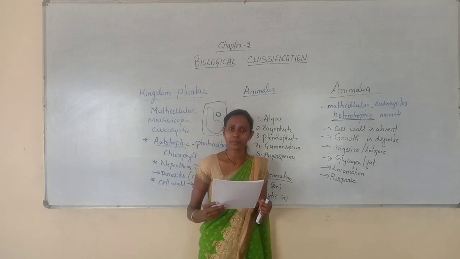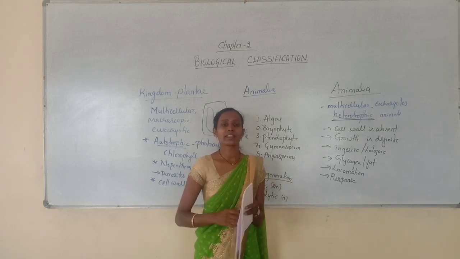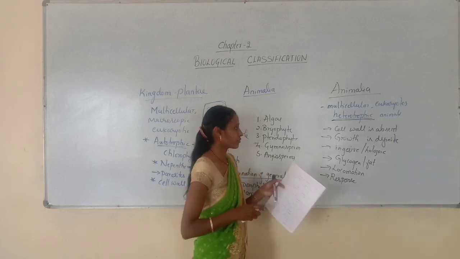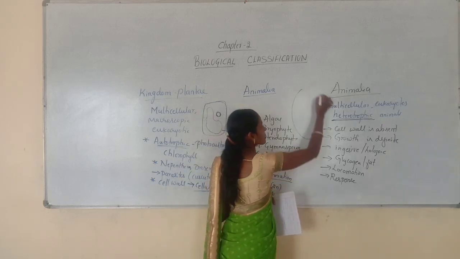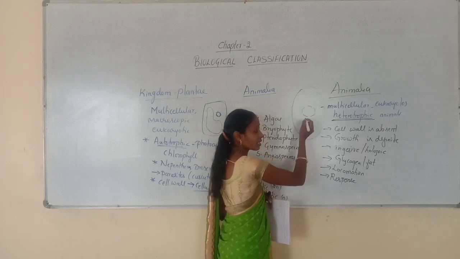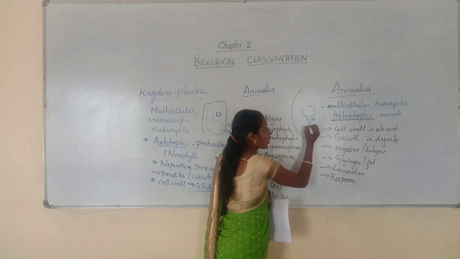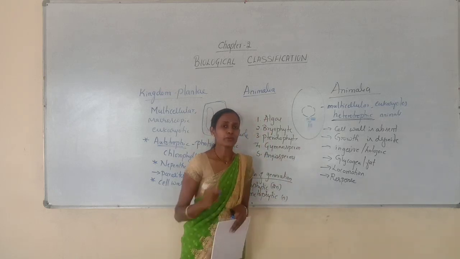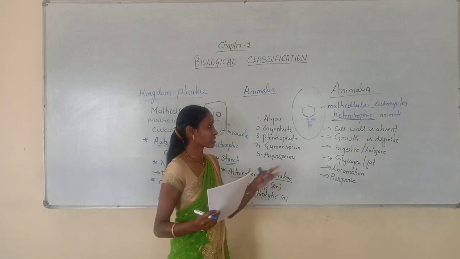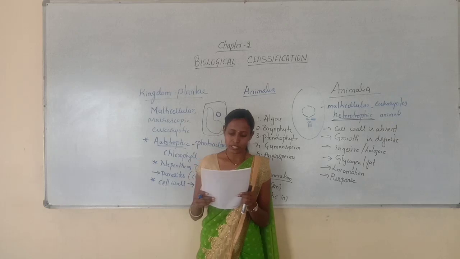Then where are they present? They are usually present in animal cells. Centrioles are the characteristic feature of animal cells. If you remember the animal cell, the nucleus is situated in the center. Very near to the nucleus, you will find two centrioles. One is situated horizontally and the other vertically like this. So centrioles are a characteristic feature of animal cells, but they are absent in plant cells. So option D.